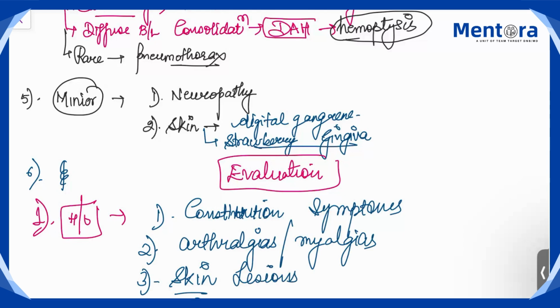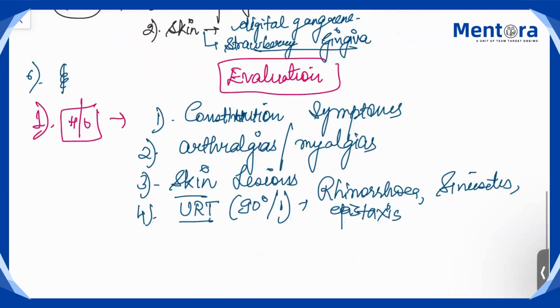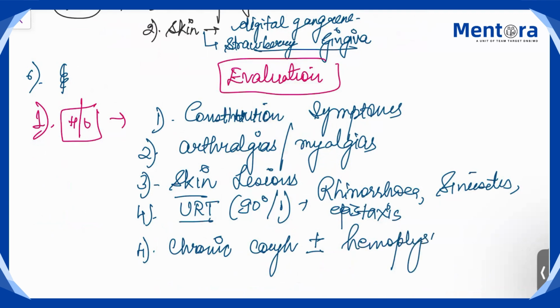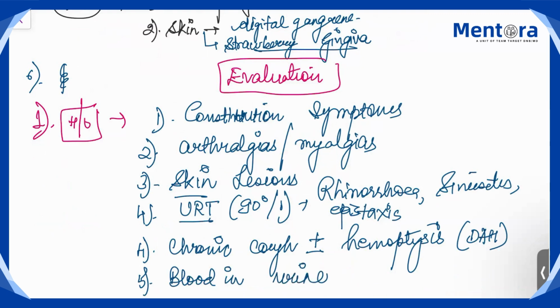Then look for upper respiratory symptoms. Very important, because 90% of the patients will have these upper respiratory symptoms. That is your rhinorrhea, sinusitis, epistaxis. All these are upper respiratory symptoms. Patient will present with chronic cough, and if the disease has worsened, it may present with hemoptysis also, and there will be diffuse alveolar hemorrhage. There can be blood in urine, and also urinary segments, albumin already seen when kidney is involved.